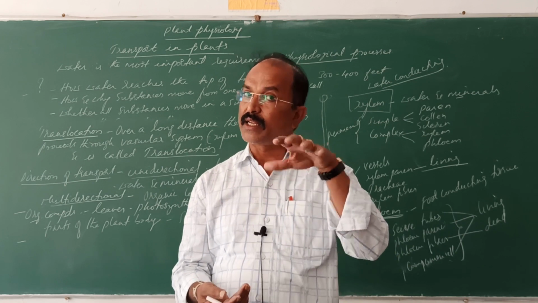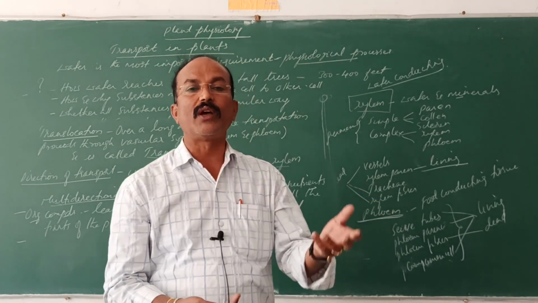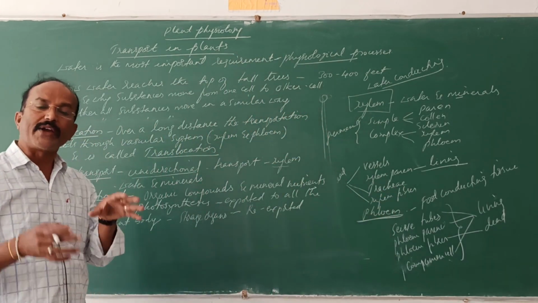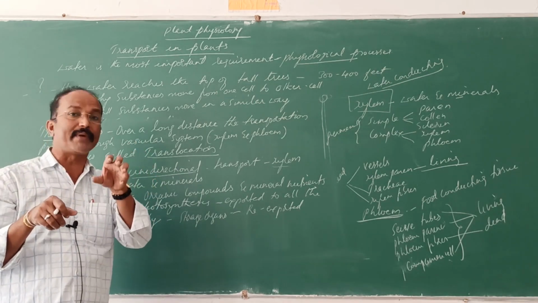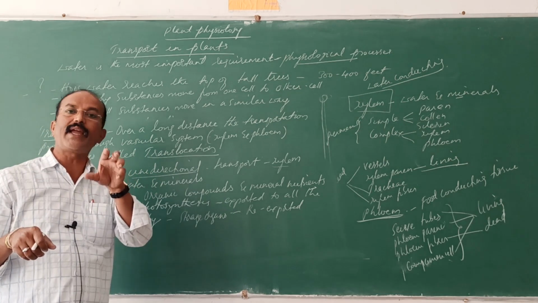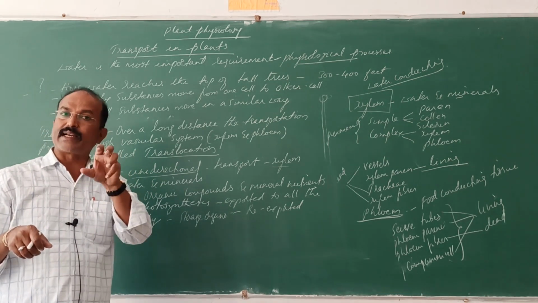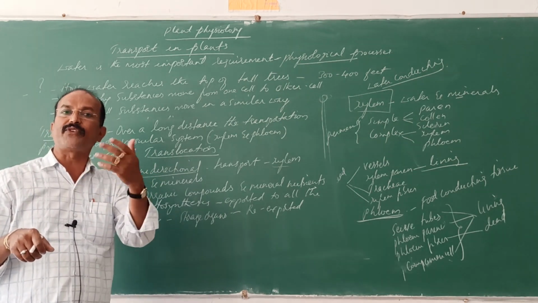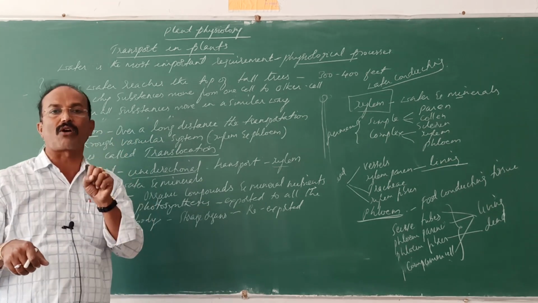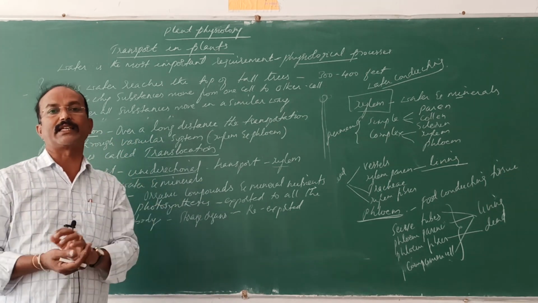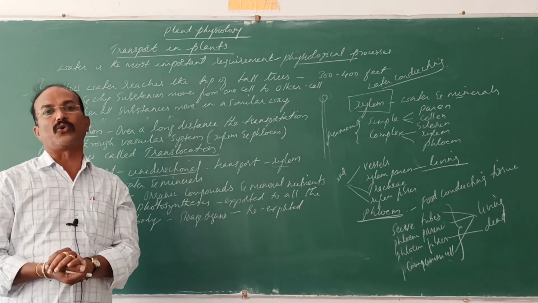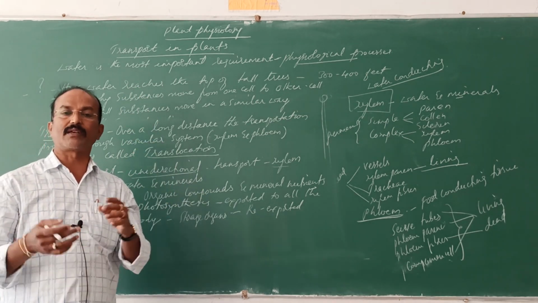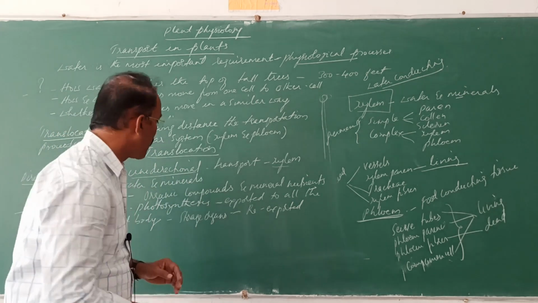So they are becoming old. At the time of senescence, the minerals and hormones present in the senescent parts of the plant body like leaf, twigs, branches, etc., are withdrawn from the senescent parts and transported to the growing apexes or growing tips where they are required.